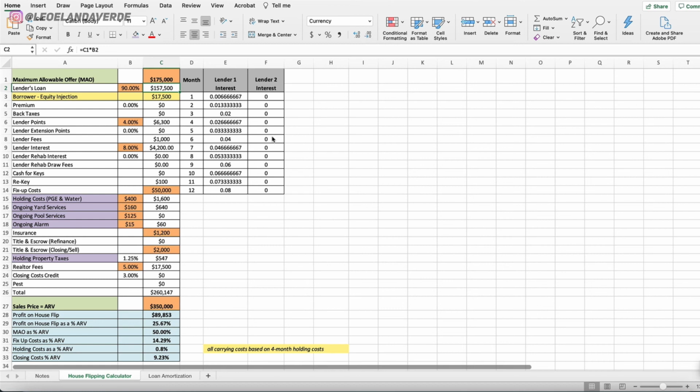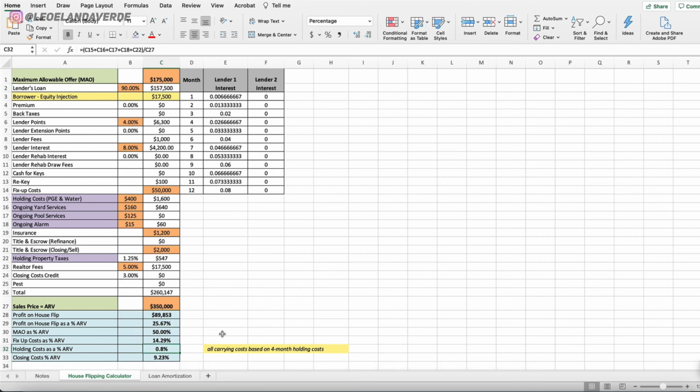Just as a general rule, your closing costs, I said, will range anywhere from 9 to 11%. Your carrying costs in this case are very low, but don't expect them to be low. Oh, there's one thing I forgot to mention, your lender interest. If you notice the formula here, in this calculation, the interest is paid at escrow. Some lenders want the interest portion paid on a monthly basis. Some like to wait till the end. You have to know exactly from day one what that's going to look like, because it's going to affect your cash flow.